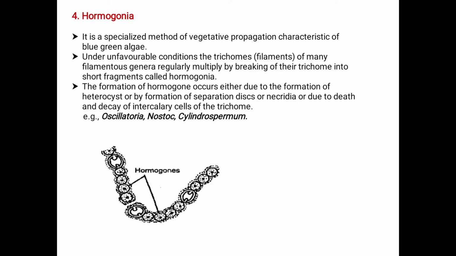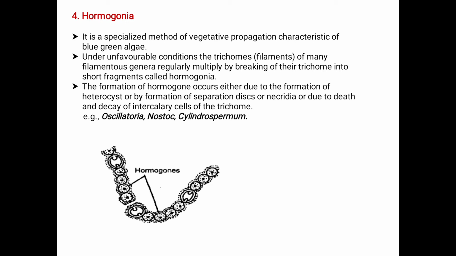Next comes the Hormogonia. What are these Hormogonia? These are small filaments of the cyanobacteria. Usually these lack the heterocyst, akinetes or the vegetative cells. These have the capacity to move. These are motile, whereas the other cyanobacterial cells are non-motile.